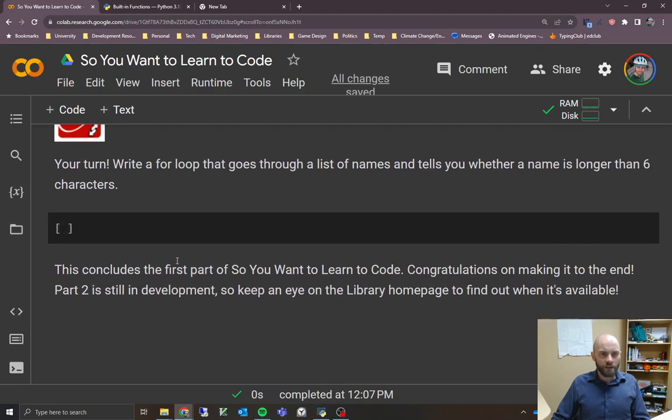Okay, one more example before we're done: try writing a for loop that goes through a list of names and tells you whether a name is longer than 6 characters. So you first need to create a list of names, make sure that some of them are longer than 6 characters, and then I would recommend a for loop. Go through each element and then use an if statement to find out if it is longer than 6. If it is, just print a statement to the screen saying that it's longer than 6 or something like that. Otherwise, if it's not, then print a statement saying that it is not, and go from there.